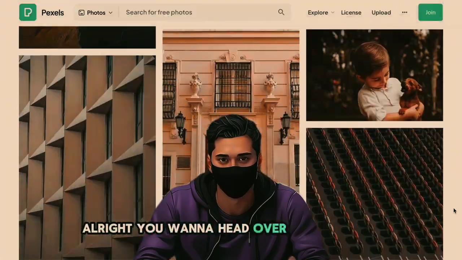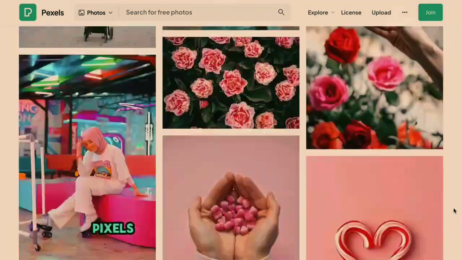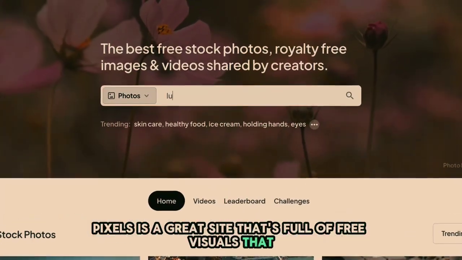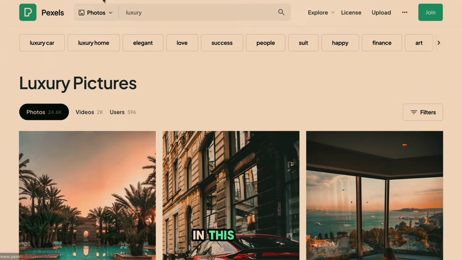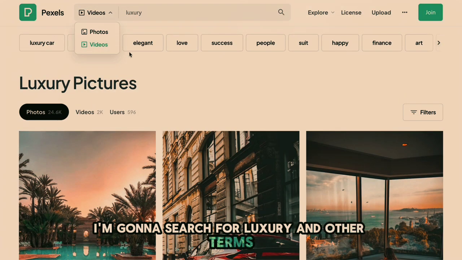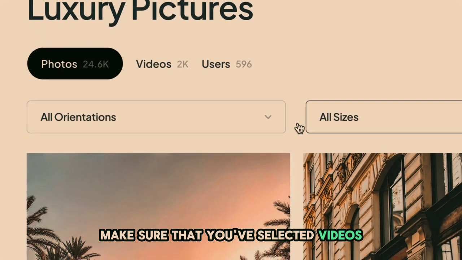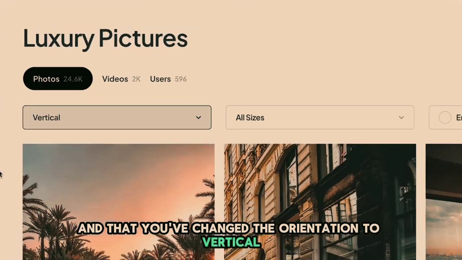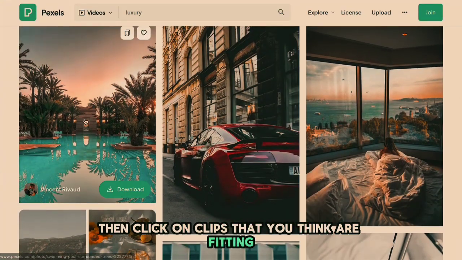Alright, you want to head over to a website called Pexels. Pexels is a great site that's full of free visuals that you can use for any sort of project. In this case, I'm going to search for luxury and other terms. Make sure that you've selected videos and that you've changed the orientation to vertical. Then click on clips that you think are fitting and download them.